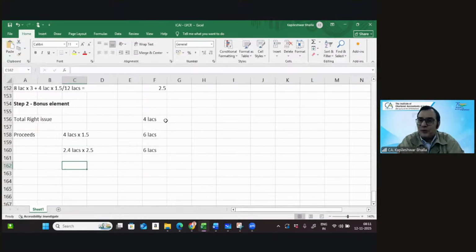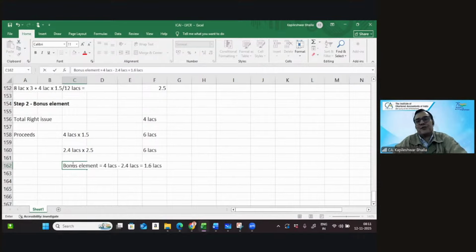I hope you got the picture very clear. And trust me, this is exactly the kind of calculations which you do when you consider the case of options in diluted potential shares. I have used exactly the same technique. And in this particular case, we can say we have identified the bonus element now. The bonus element is the difference between the 4 lakh shares minus the 2.4 lakh shares, and that is supposed to be 1.6 lakh shares.